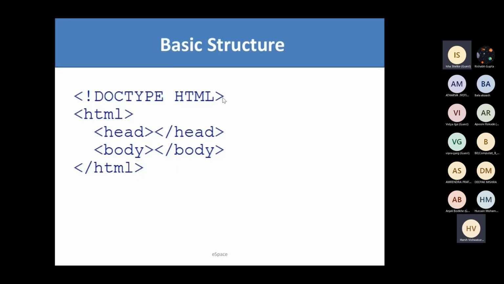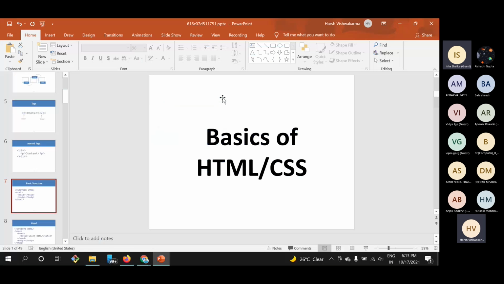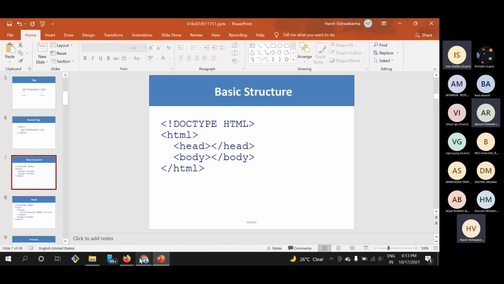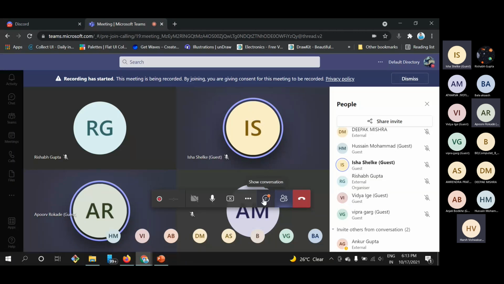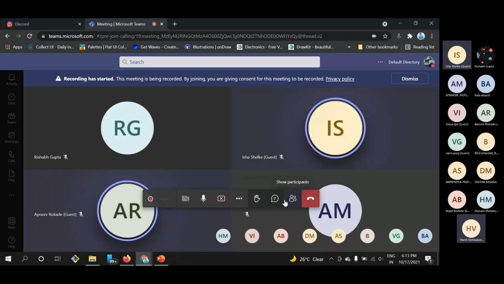Anyone from the chat? Actually, it shows which type of document it is. Yeah, you are right. Could you please repeat? I actually didn't get you.